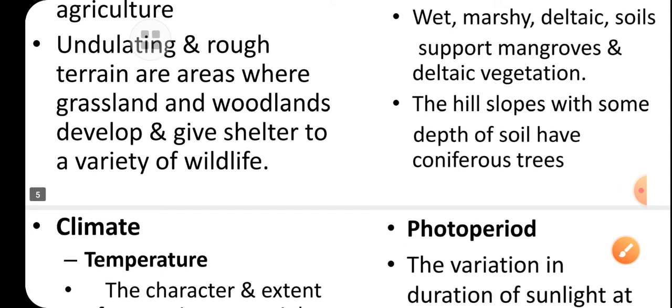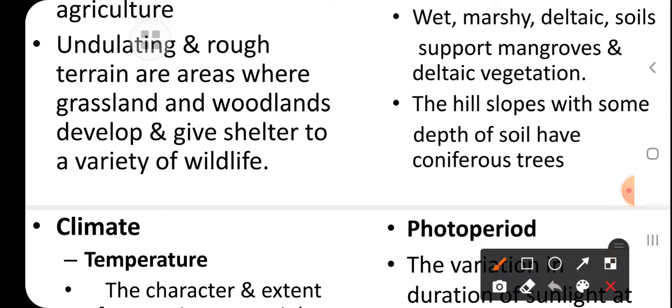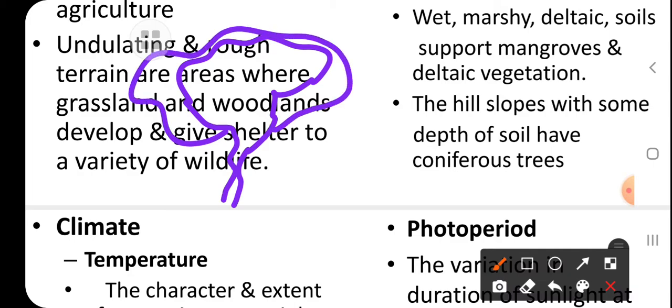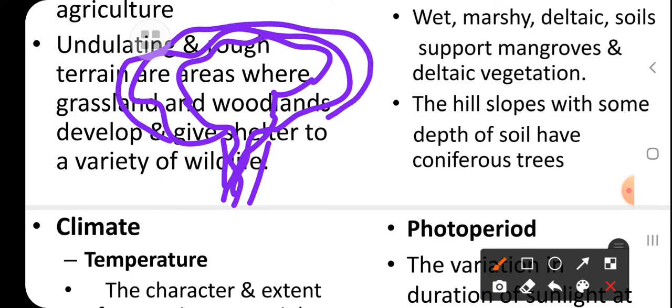Now the hill slope, when we talk about some depth of the soil, have coniferous forest. Now if you see the picture of this forest, you can make the difference between when we are on the plain region and not in mountains. Generally the trees on the plains have a vast spread. When we talk about the mountainous region, the stem is longer.